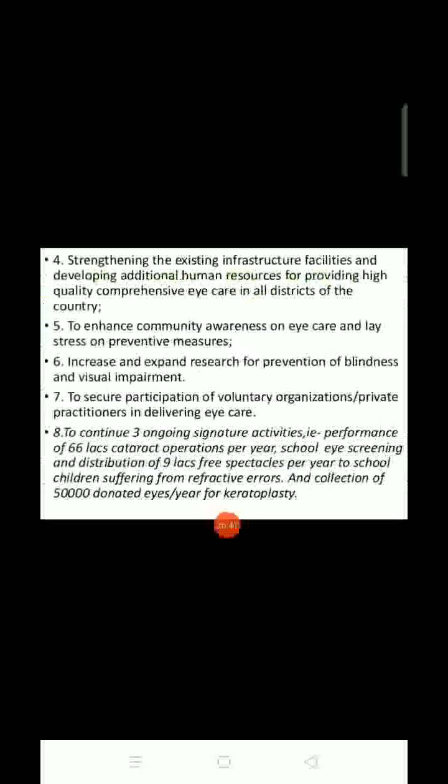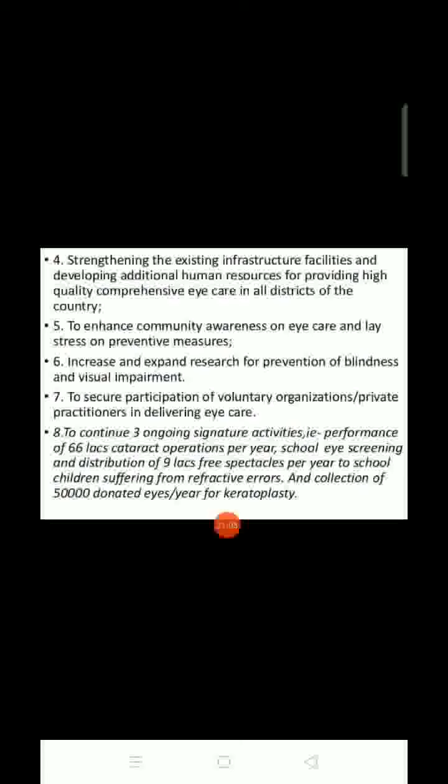Strengthen and upgrade the regional institutes of ophthalmology to become centers of excellence in various subspecialties of ophthalmology, and also a partner. Next, strengthen the existing infrastructure and develop human resources. Also enhance community awareness on eye care, and expand research for prevention of blindness, to secure the participation of voluntary organizations.